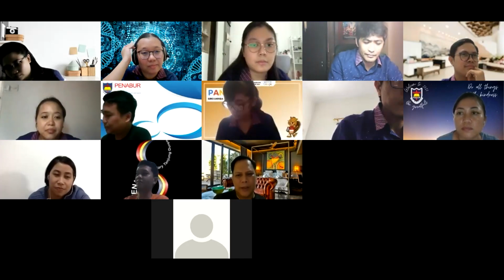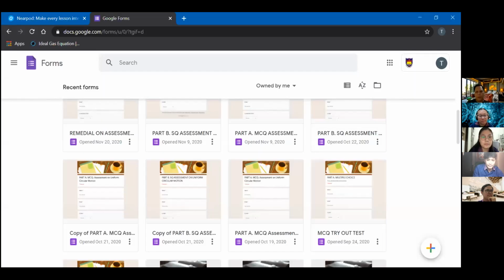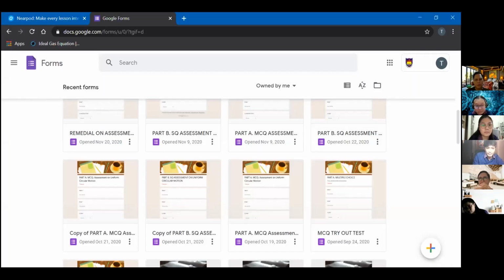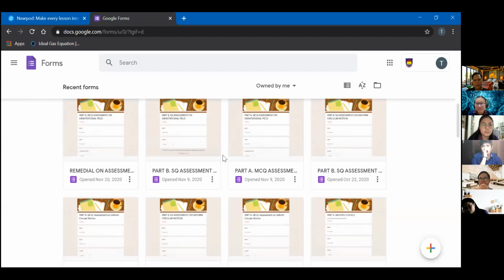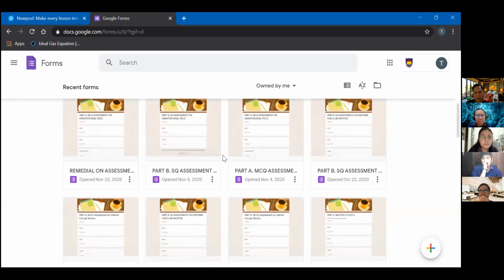So I will share. What I do is I divide my Google form into structured questions and MCQ, because sometimes if you give them a lot of time, there's a lot of opportunity for them to copy and to search. So I put part A to be the MCQ. Then after about 30 minutes, I close it, so there's no more time for them to go back to that one. Then another 30 minutes for the structured questions. So that's how I do part A and part B.